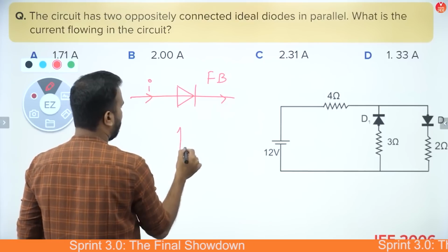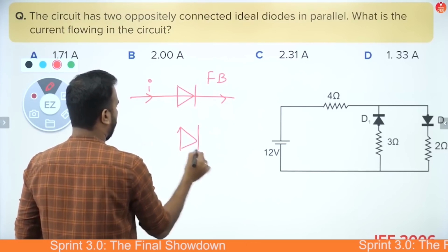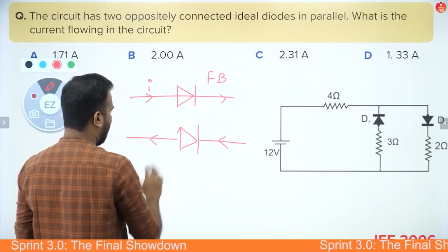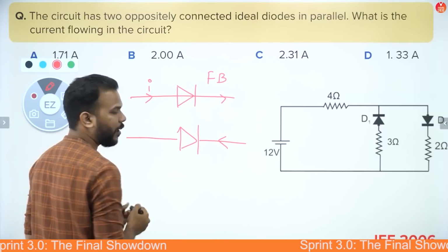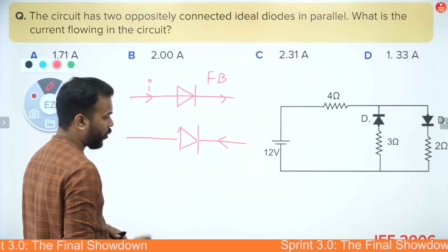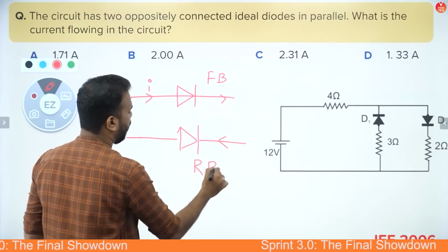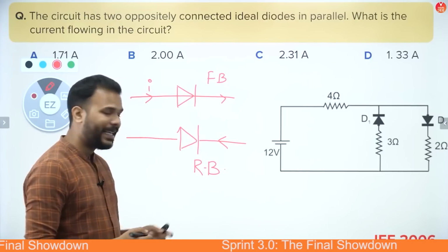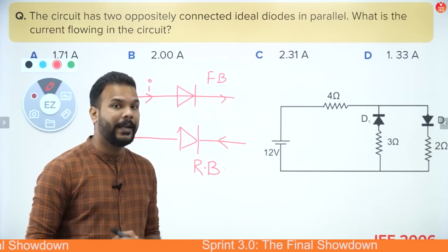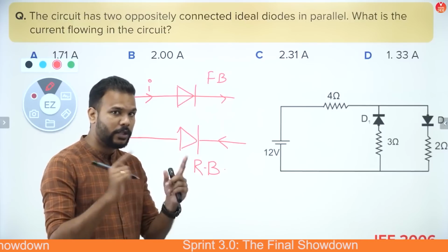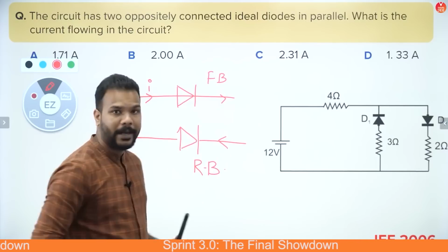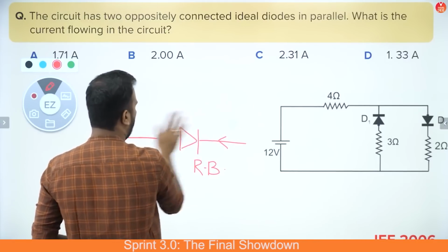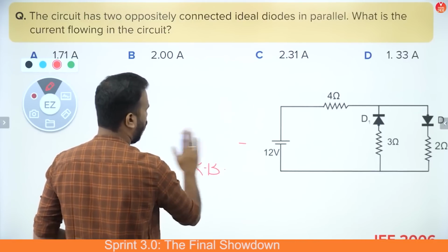But say if the case is just opposite, which means if the current is flowing like this, then in that case the current actually will not be able to flow. If this is the theoretical direction of the flow of current, we call this the reverse biased condition or reverse biased mode of the diode, and in this case an ideal diode will offer infinite resistance and will block the branch in which it is present. And this logic will be required when you're solving many questions which have come in JEE, and in general when you're solving questions related to a diode in the circuit.